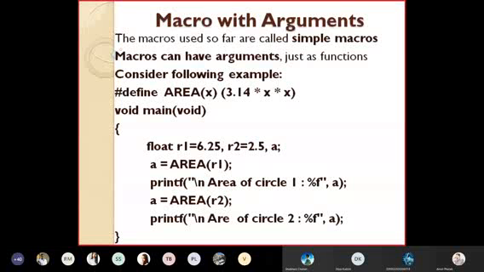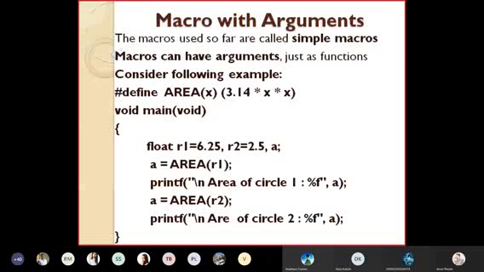Until now, the 4 programs we have seen, 1, 2, 3, 4, all these are called simple macros. आतापर्यंत आपण जे काय मॅक्रोचे एक्झाम्पल बघितलेले आहेत, all these are called simple macros. They are not having any argument. But now we can say macros can have arguments.